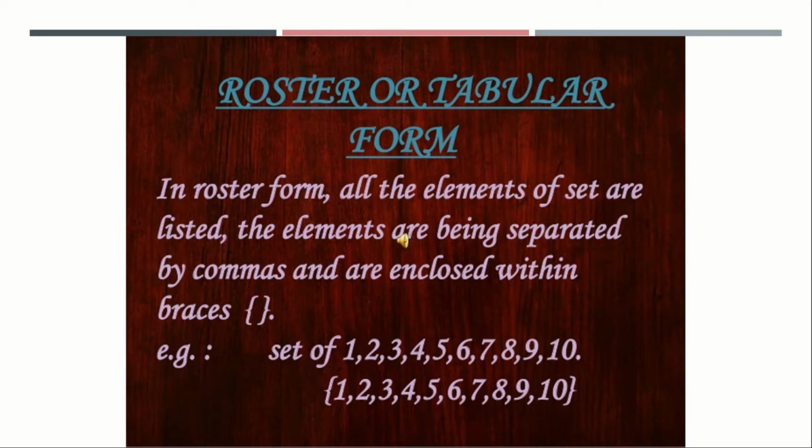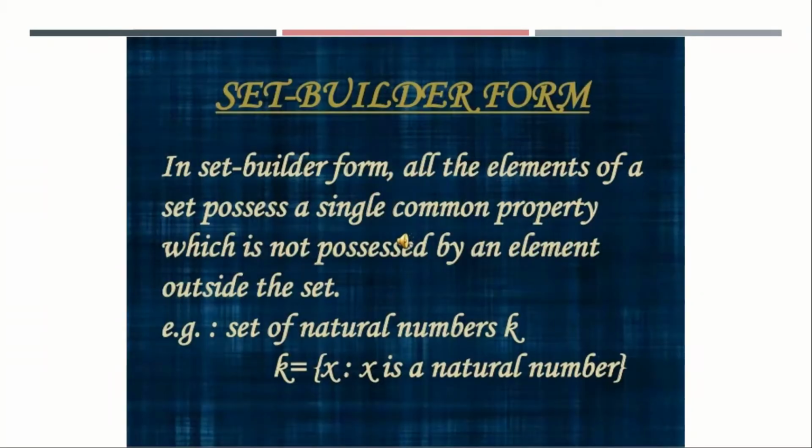So we know that a set of numbers will be given. So these are the set of numbers 1, 2, 3 up to 10. If they tell you to write in roster method, then we have to put brackets around it so that the whole set of numbers is enclosed in the two brackets. So this is roster form or tabular form.